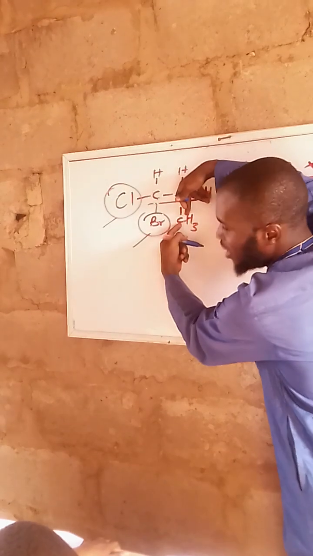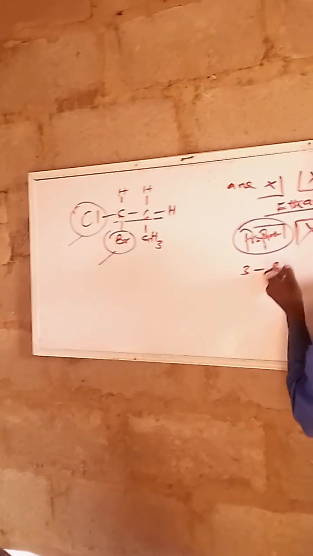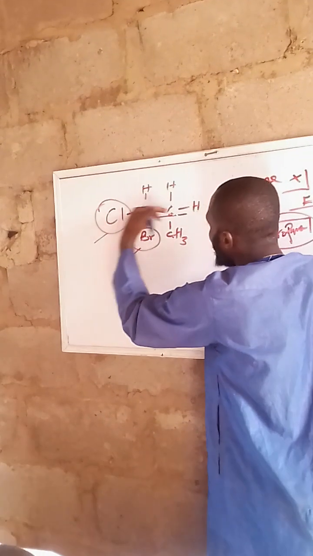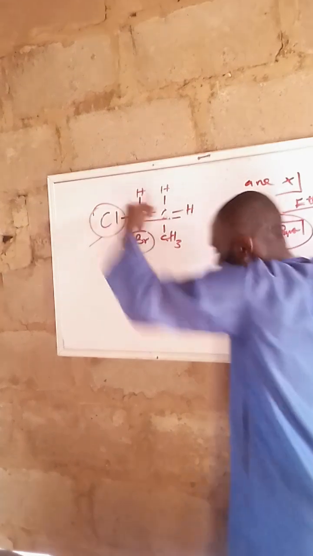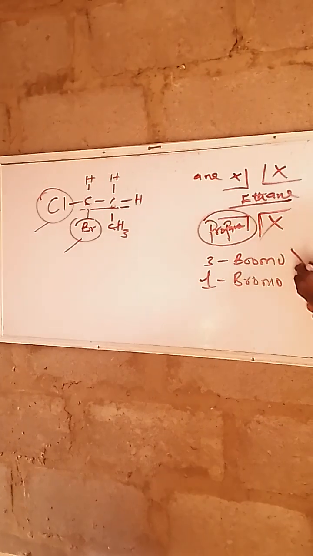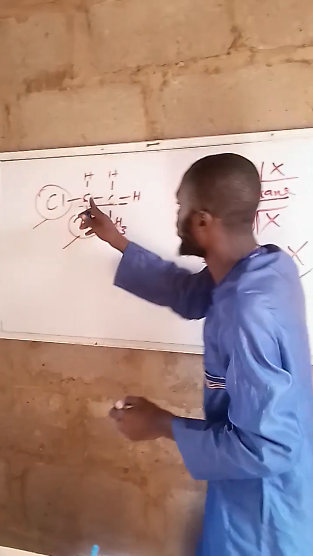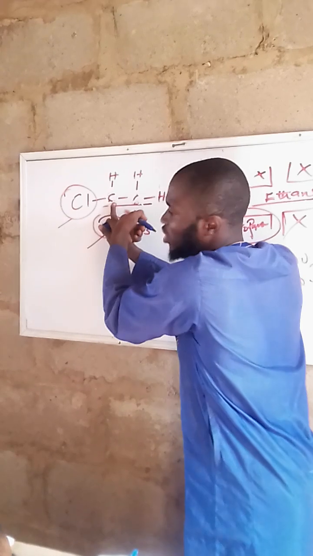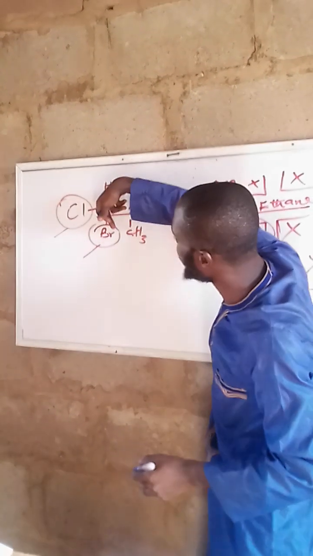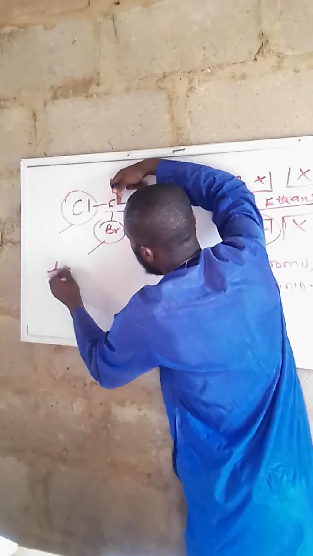Now you check which carbon B is closest to. If we start counting like this, 1, 2, 3, bromine will be on carbon number 3. If we start counting like this, 1, 2, 3, bromine will be on carbon number 1, 1-bromo. Please, my advice is don't go for the first. We start with the shortest chain, which is this one. Now we count like this, 1, 2, 3. Bromine is on which carbon? Naming alphabetically, B before C. So it is 1-bromo.